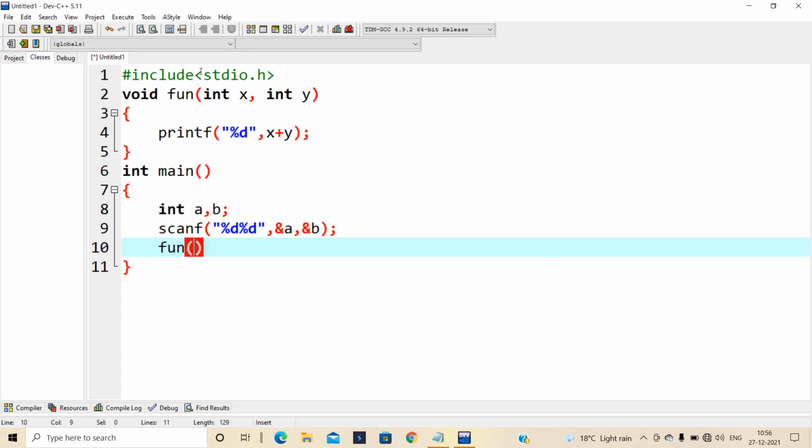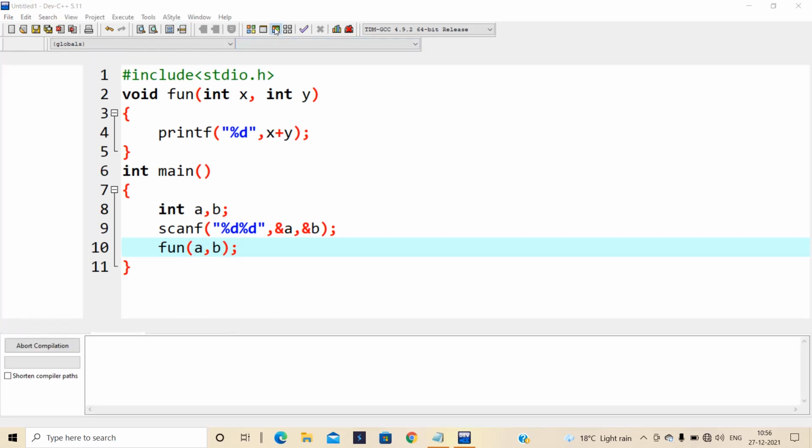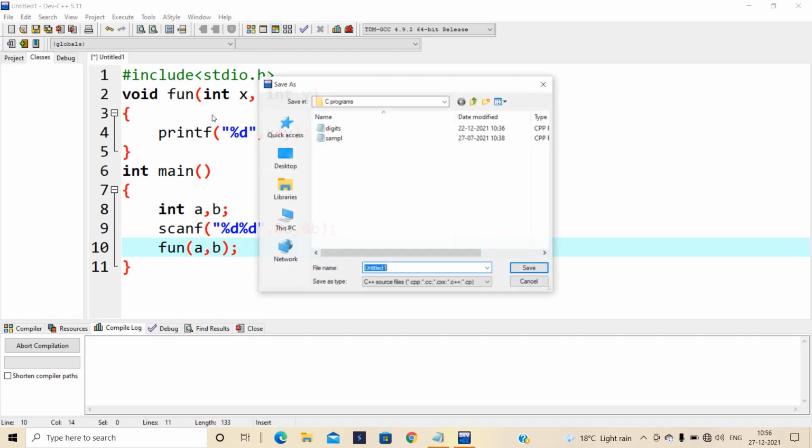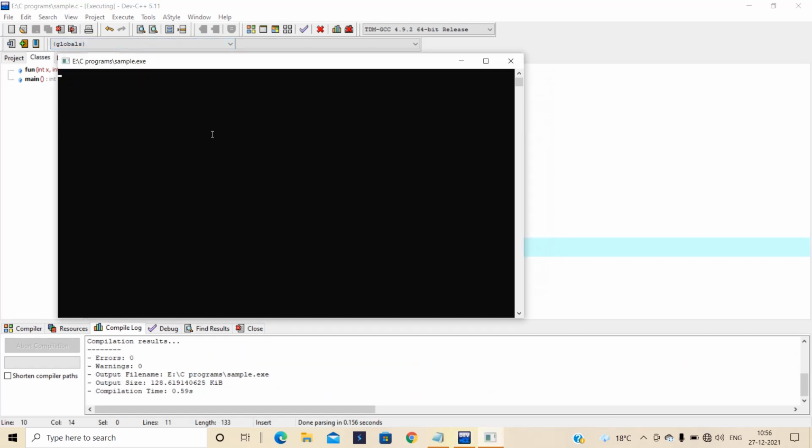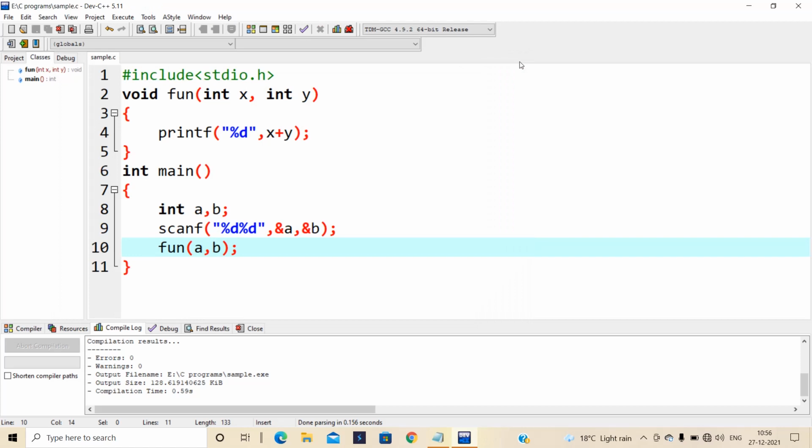Now I'm going to call the function name with a comma b. First, save the file as sample.c. Yes, okay. It is asking for input. I am going to give 10 and 15. It displayed 25. 25 is the sum of 10 and 15.